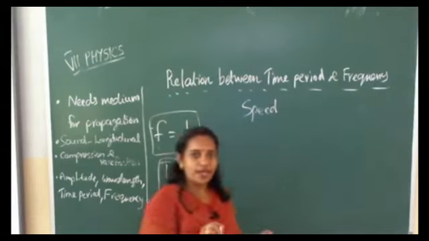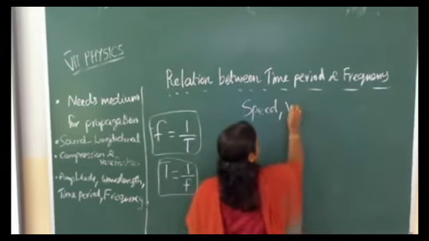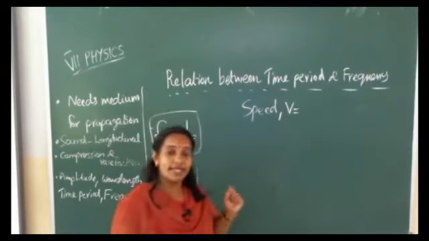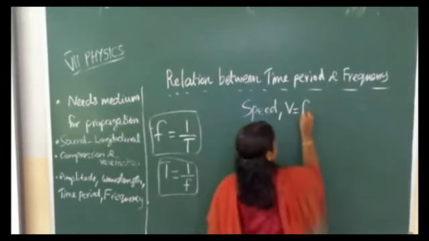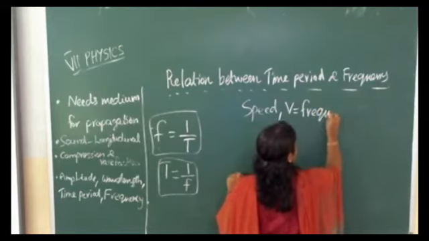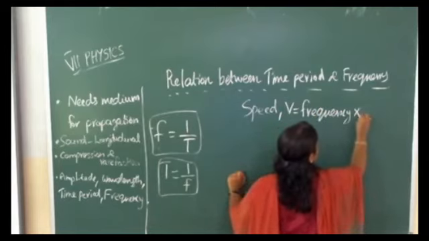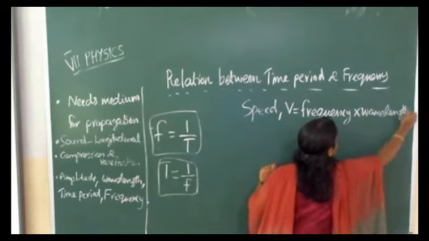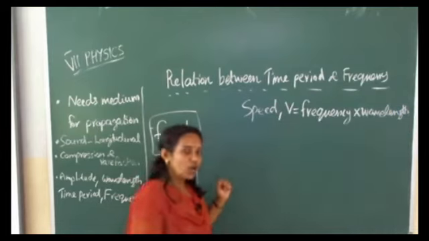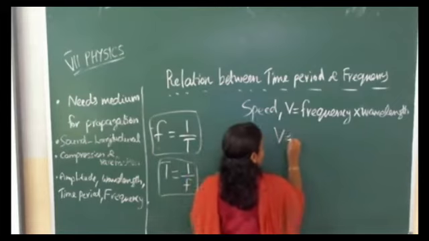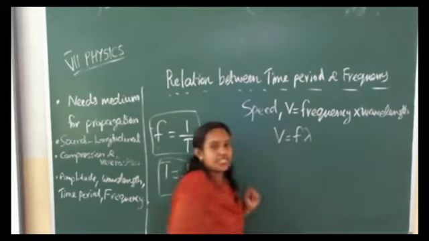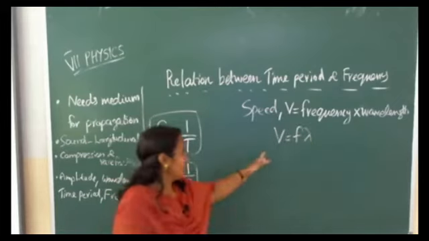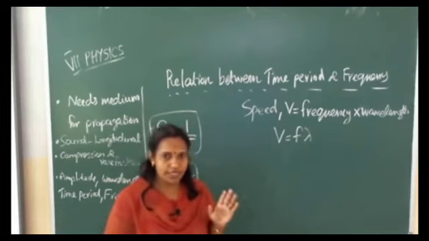Speed of the wave V is equal to frequency into wavelength. Using the symbols, how can we write it? V is equal to F lambda. So that also you have to study.